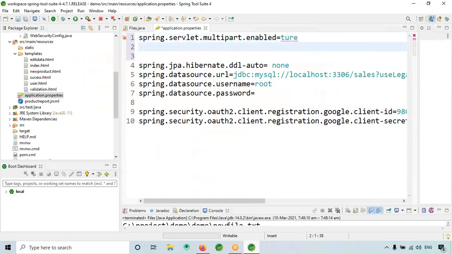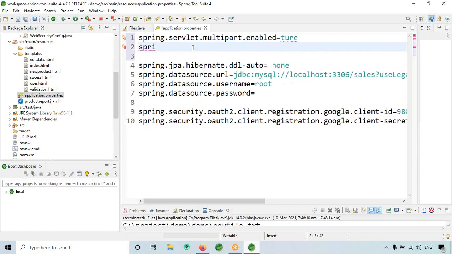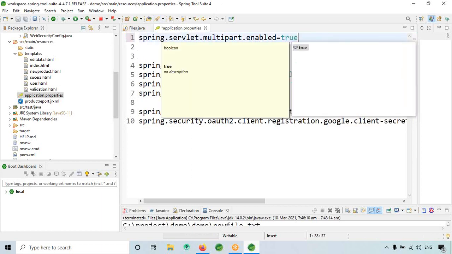So for that, multipart enabled true. Oh, a spelling mistake in true.